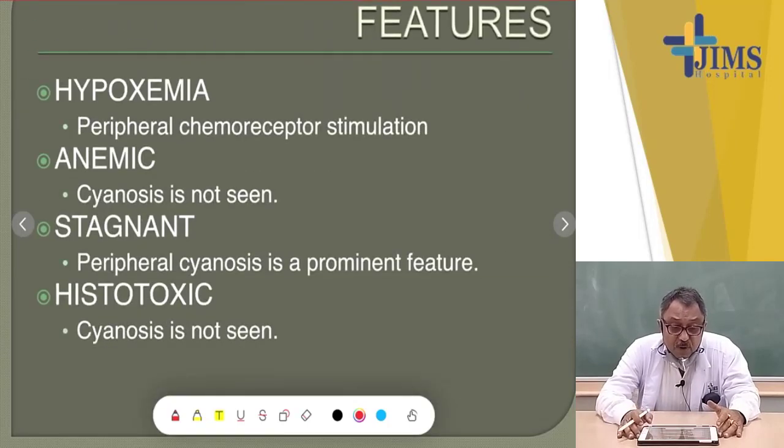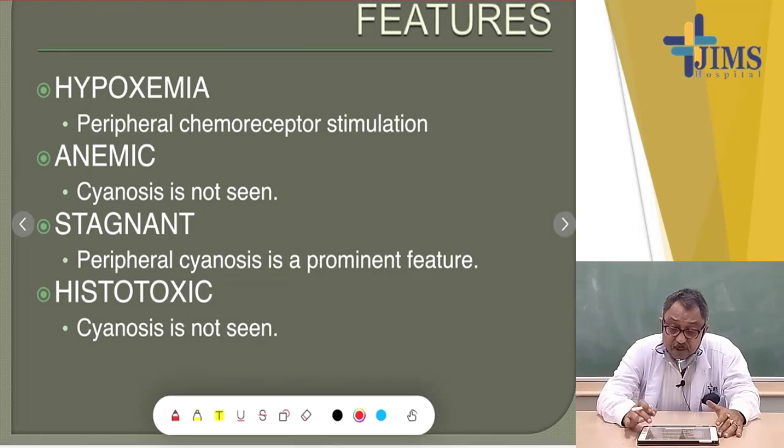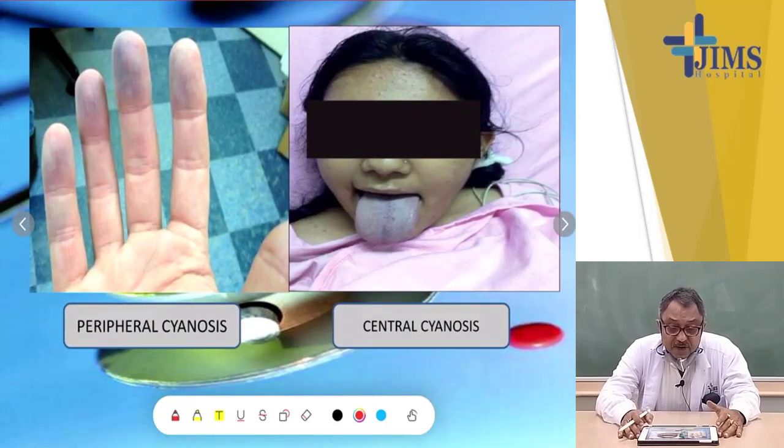Features: hypoxemia causes peripheral chemoreceptor stimulation. In anemic hypoxia, cyanosis is not seen. In stagnant hypoxia, peripheral cyanosis is a prominent feature. In histotoxic hypoxia, cyanosis is not seen at all. This is the peripheral cyanosis picture. This is a central cyanosis picture.